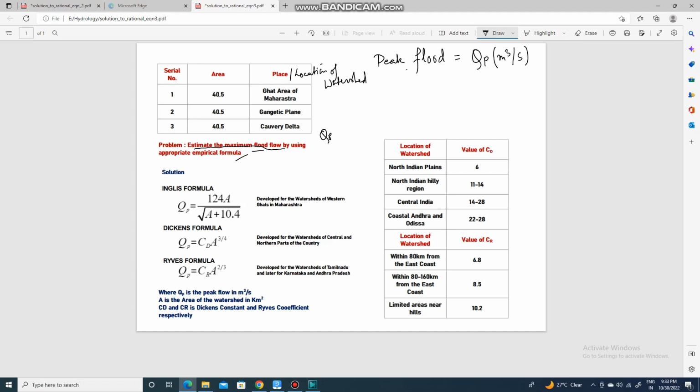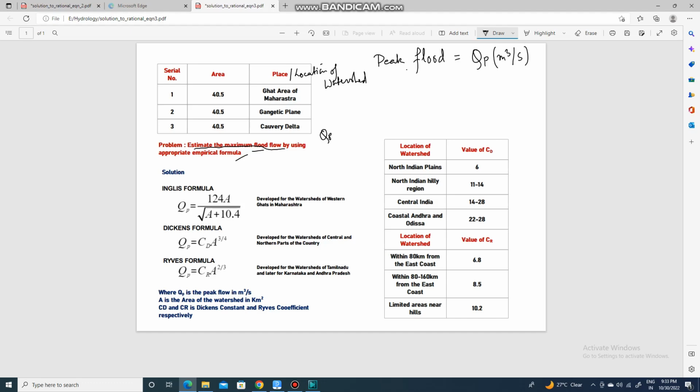Similarly, the Dickens formula is developed for the watersheds of central and northern parts of the country. And Ryves' formula was developed for the southern watersheds, like Tamil Nadu, and later for Karnataka and Andhra Pradesh also.